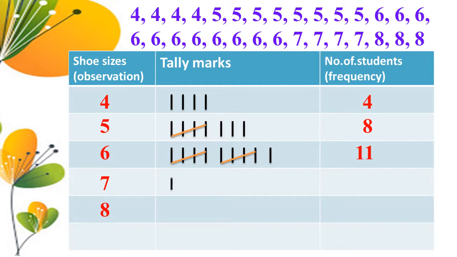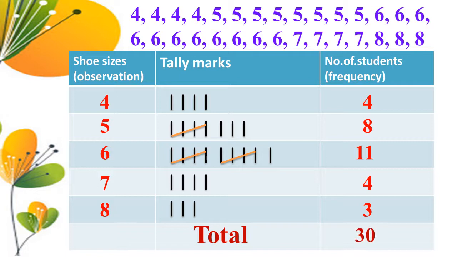Next, the observation 7. 1, 2, 3, 4. Here 7 repeats 4 times. So the frequency is 4. Next, the observation 8. 1, 2, 3. Here 8 repeats 3 times. So the frequency is 3. Let us find the total. So the total of the frequency is 30.